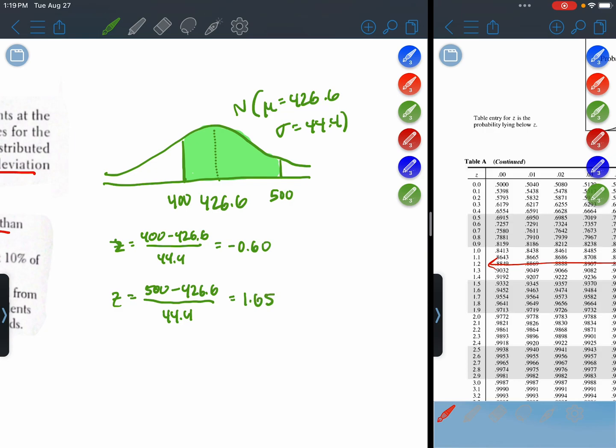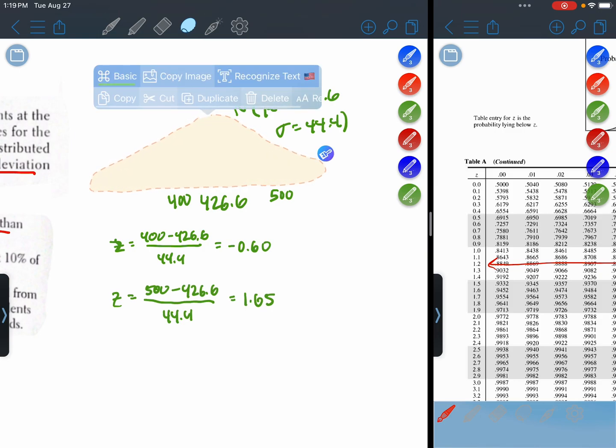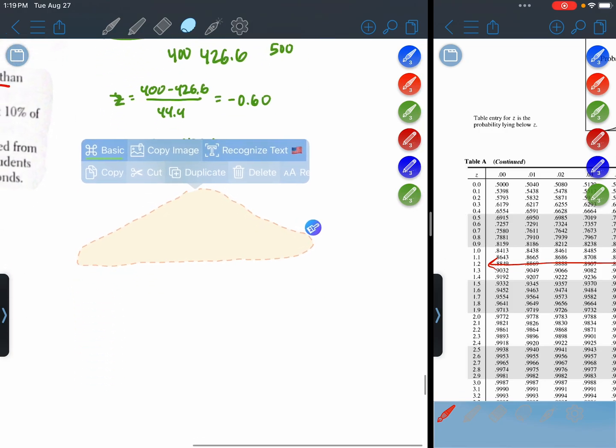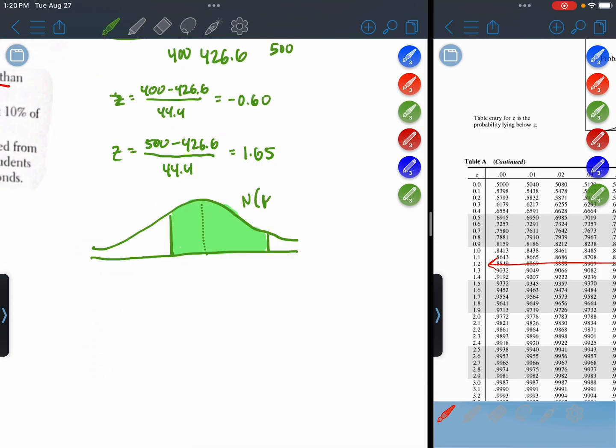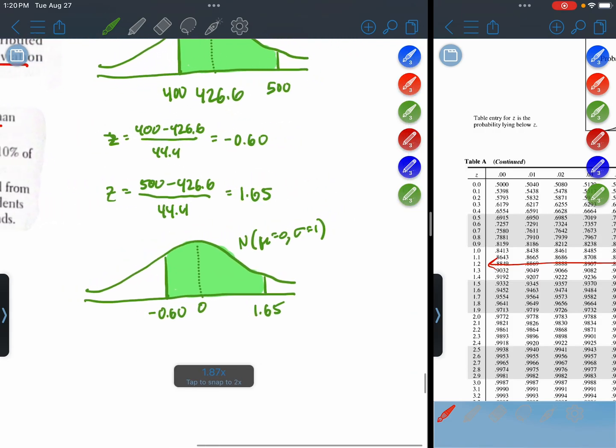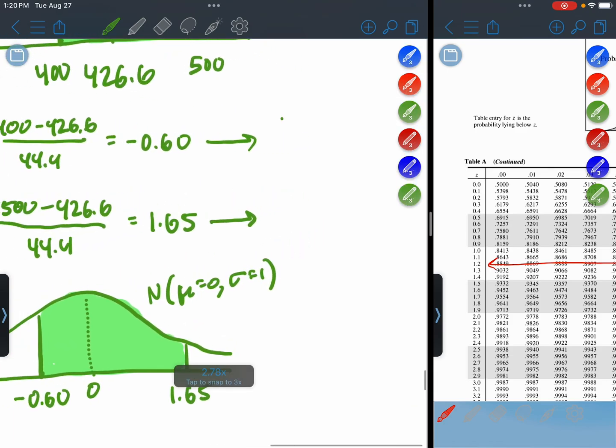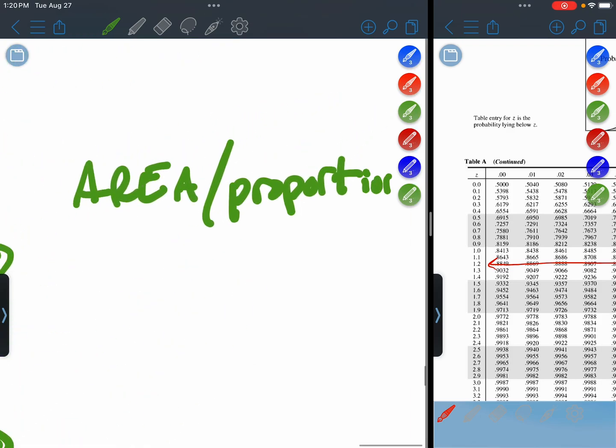All right, let's go ahead and draw a standardized distribution. So this is normal with a mean of 0 and a standard deviation of 1. The left boundary value is negative 0.60, and the right boundary value is 1.65. From here, we can go ahead and use Table A to get some areas. And remember, these areas are the same as proportions.